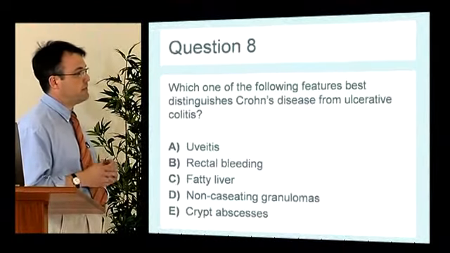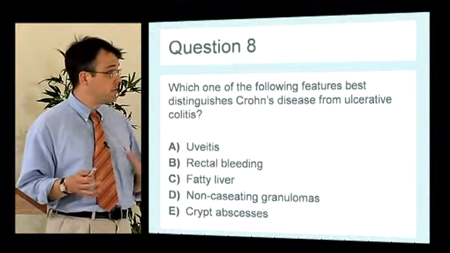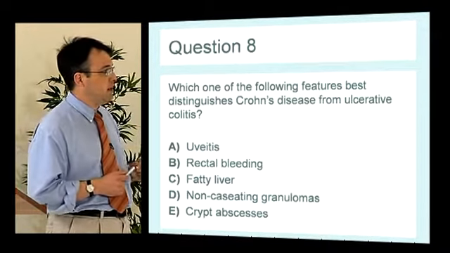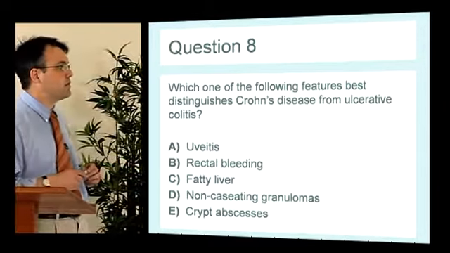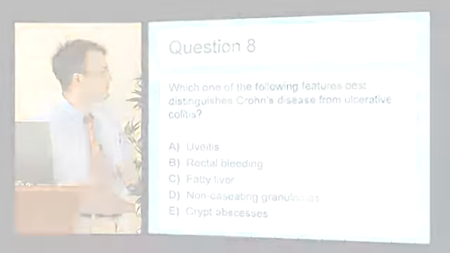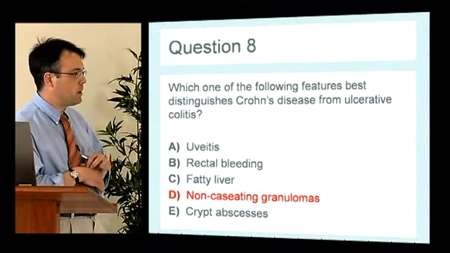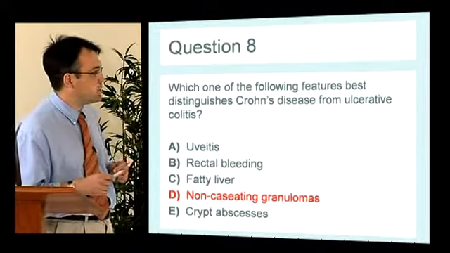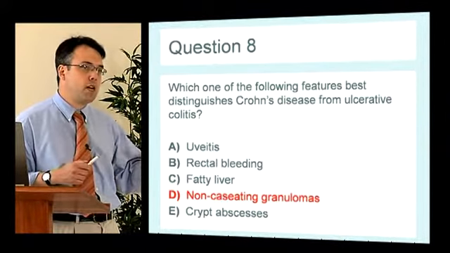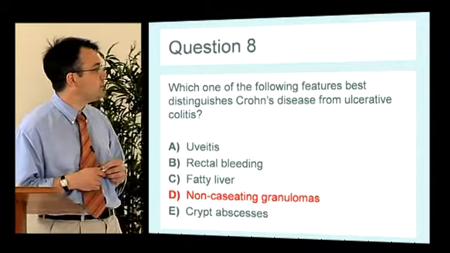Another IBD question. I'm afraid these come up quite a lot. Which of the following features best distinguishes Crohn's from UC? Now, we've had a slide earlier on which has given you some of these features, but which of these best distinguishes Crohn's from UC? If you remember from the table earlier, about a third of patients with Crohn's will have non-caseating granulomata on biopsy. In the real world, of course, it's never quite as easy as that, and in fact 1 in 10 patients with IBD we call indeterminate or unclassified because we're not sure.